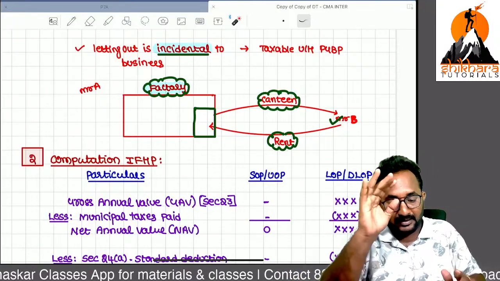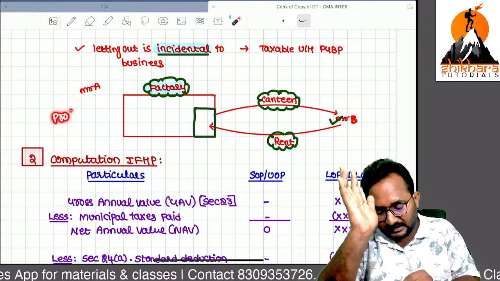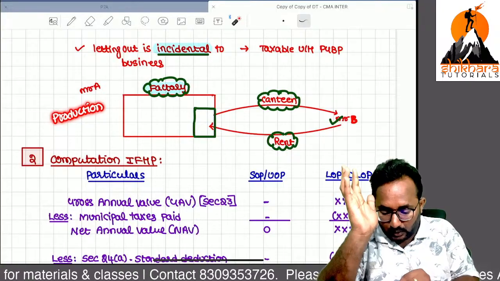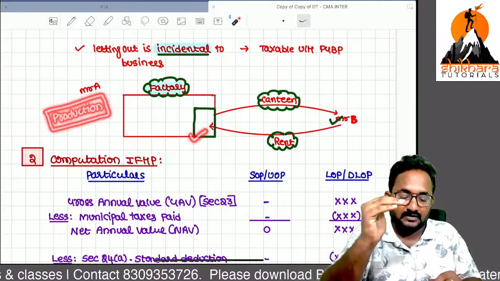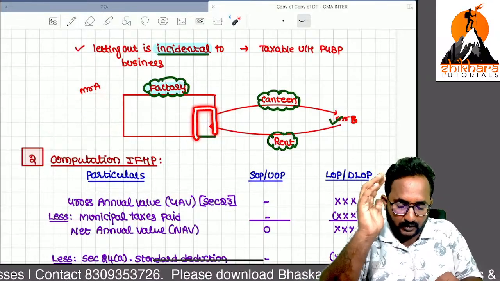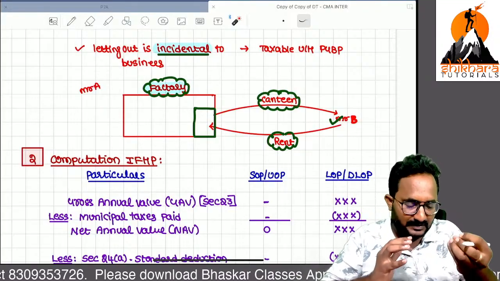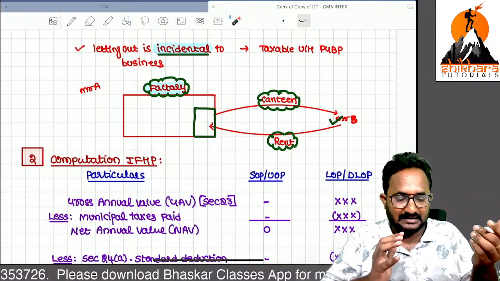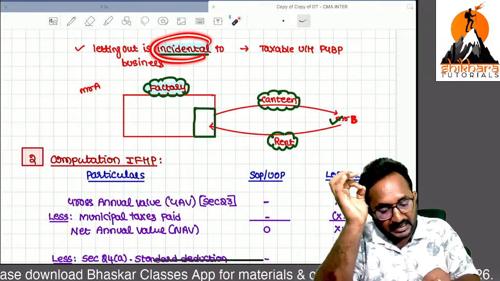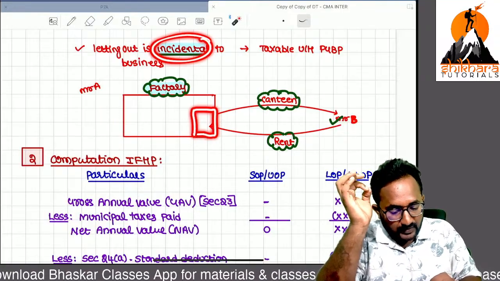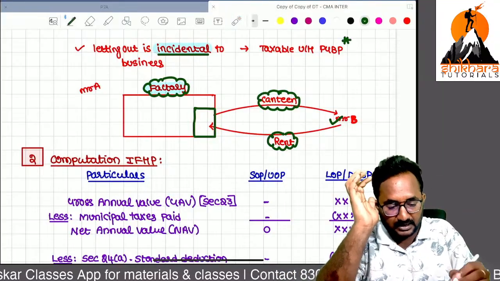So now my main business activity is nothing but production. My main business activity is production, but in order to ensure smooth flow of production, my incidental objective is nothing but the canteen. So definitely, lunch break time also can be reduced. If I'm not providing the canteen facility to employees, they will go outside. They will come back late after the lunch break. That's why remember, if you are doing any letting out incidental to your business, that income is also taxable under the head PCBP.